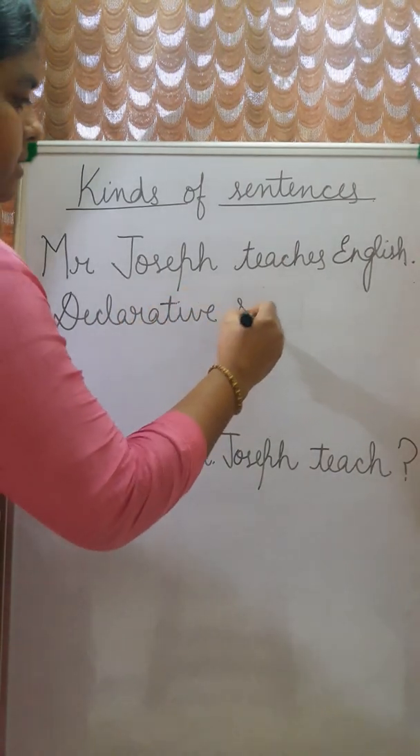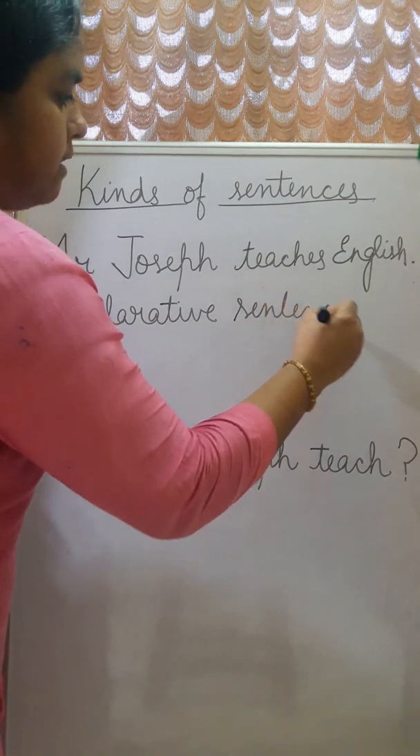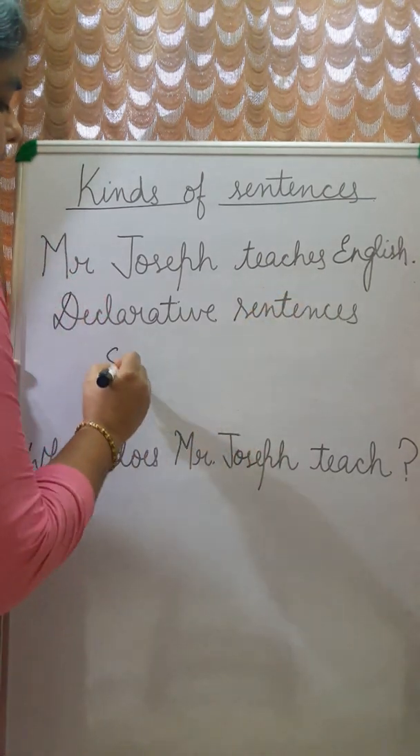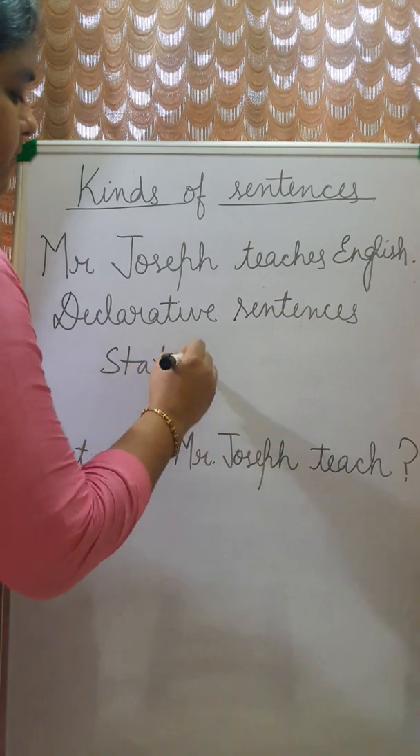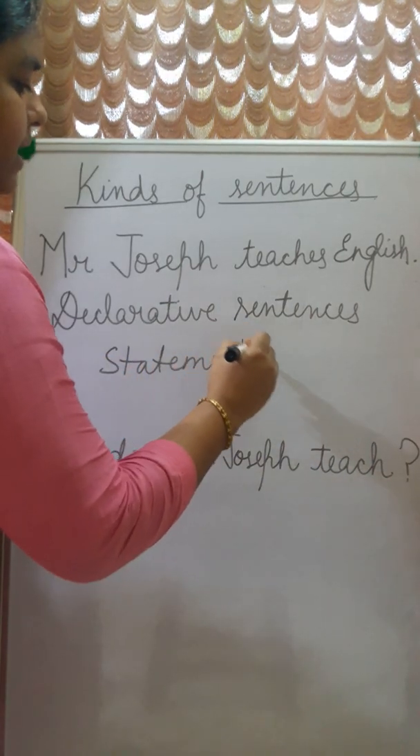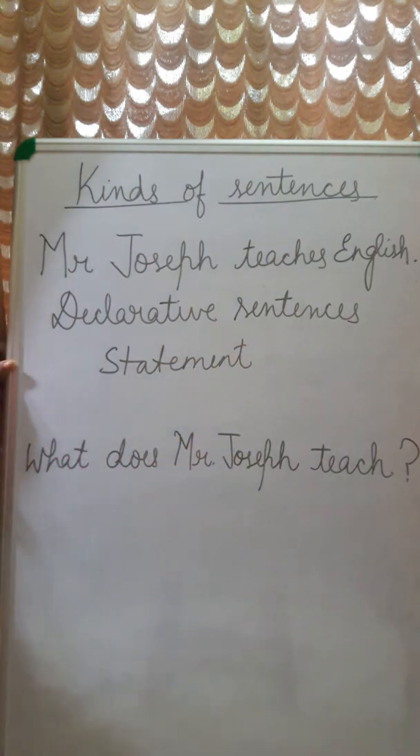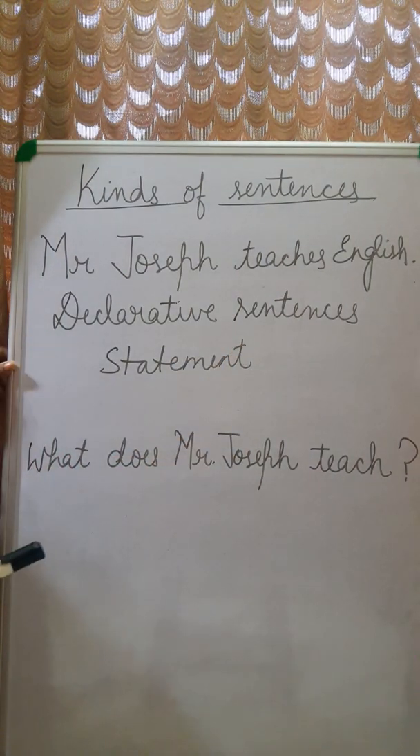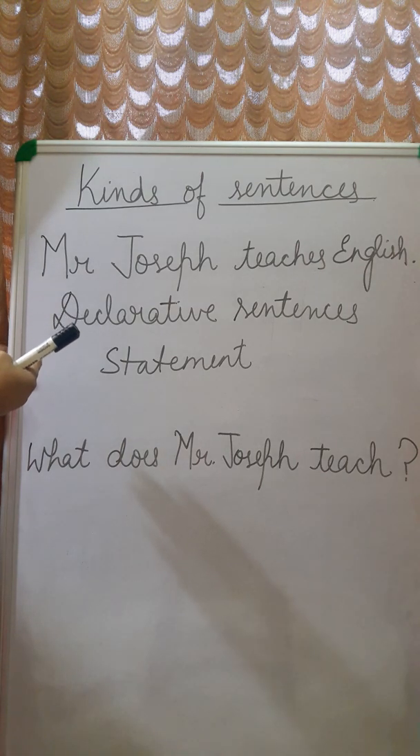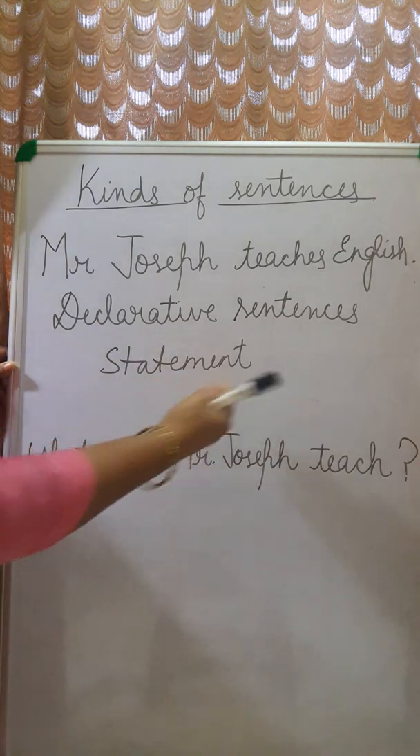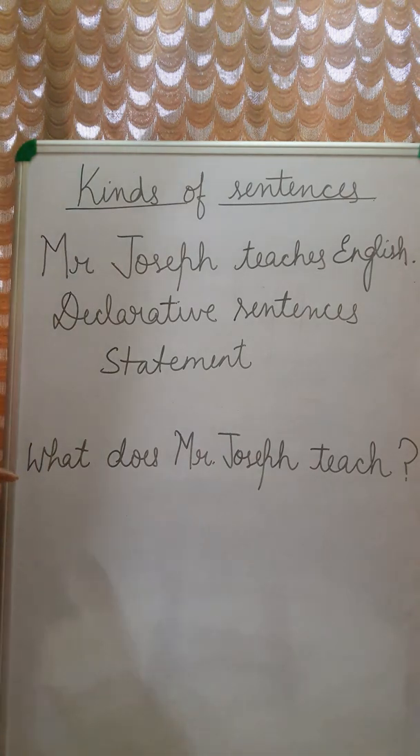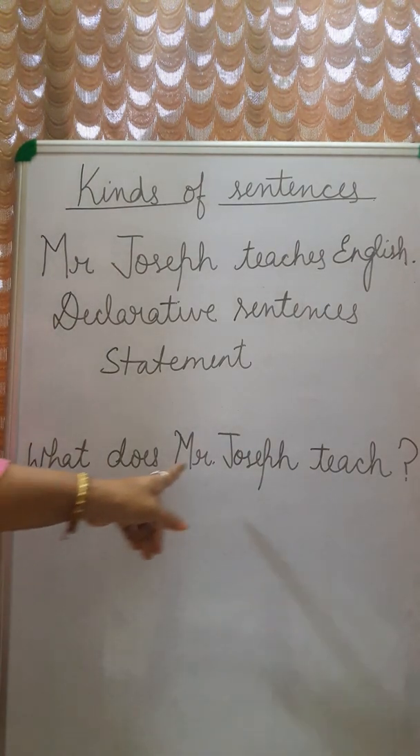Declarative sentences, or you may call it a statement, because they are giving the fact, they are stating the fact about the person. So this kind of sentence which declares something or which gives the fact about someone, which states something, which makes a statement, that type of sentence is known as a declarative sentence, or you can say it as a statement.